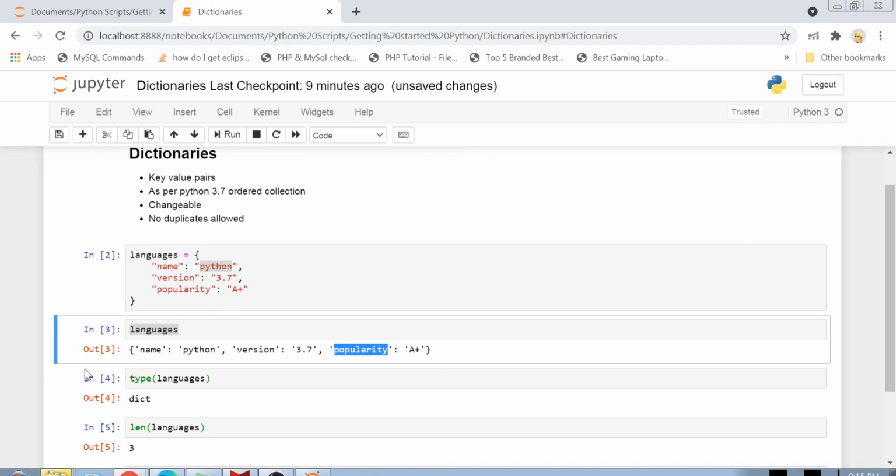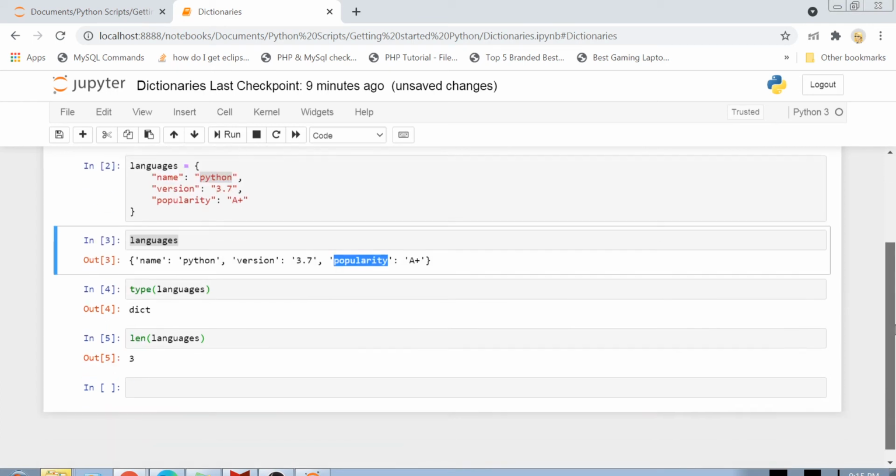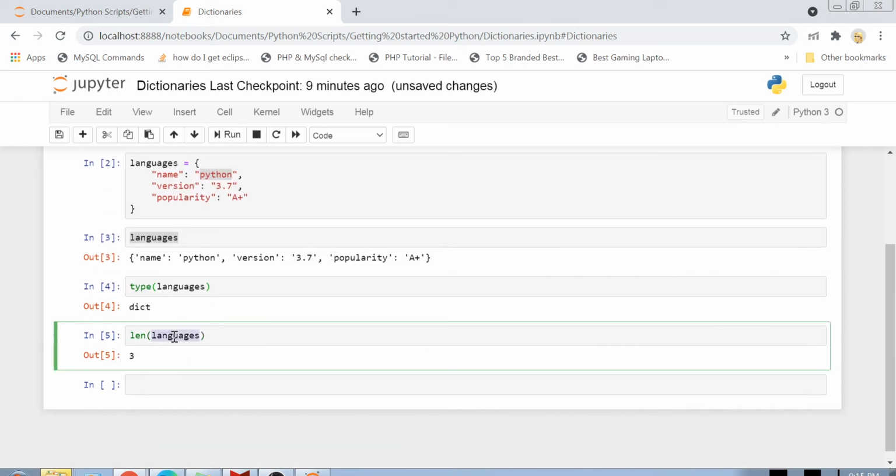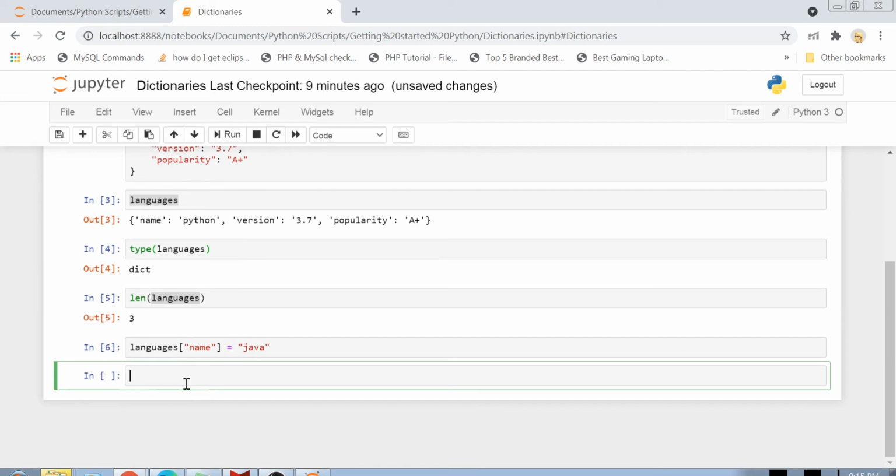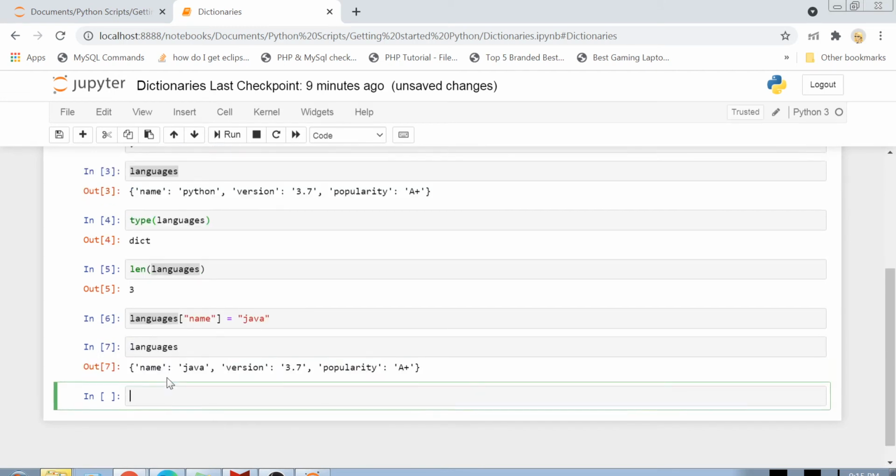Next comes changeable. Can the dictionaries be changed? Let's see this one. Suppose I want the name of my language to be changed from Python to Java. Now if I print the languages dictionary, my name is changed from Python to Java. So yes, you can modify and change the dictionary.